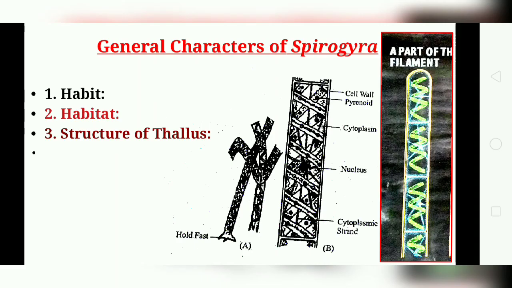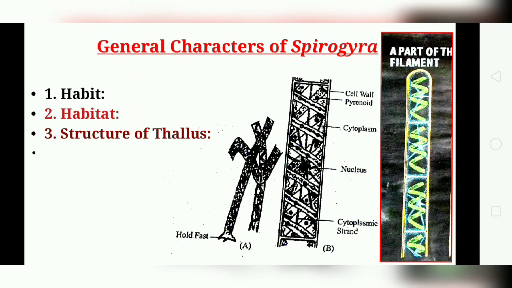When we talk about its general characters, the first is the habit. The plant body, or thallus, is long, green, cylindrical, unbranched and thread like. It is several centimeters long. We can say it is hair like, unattached, and hence often called a filament.